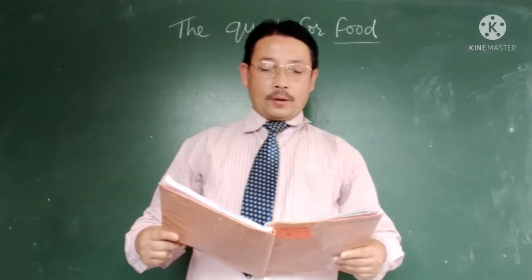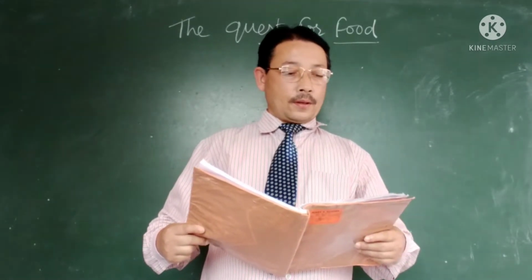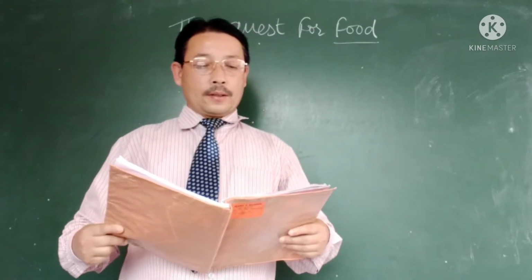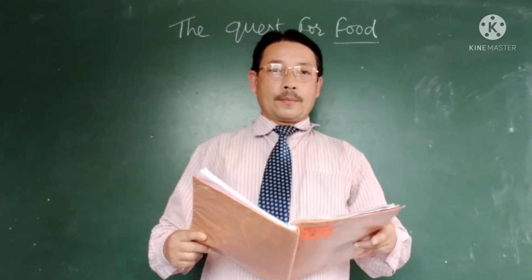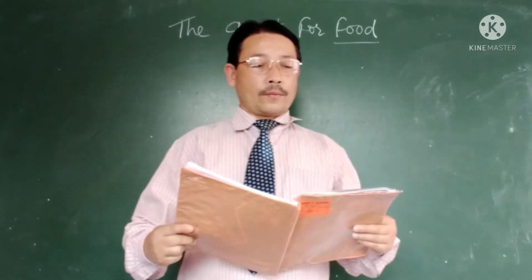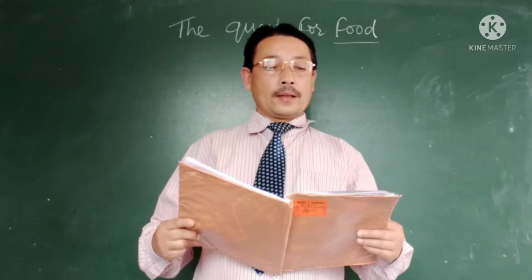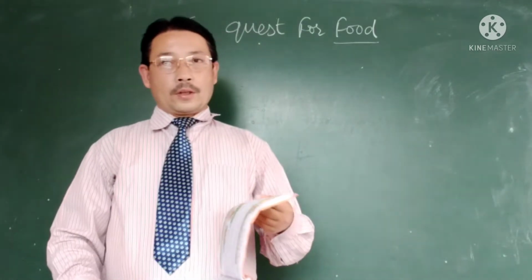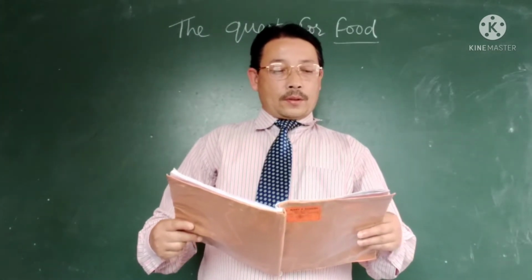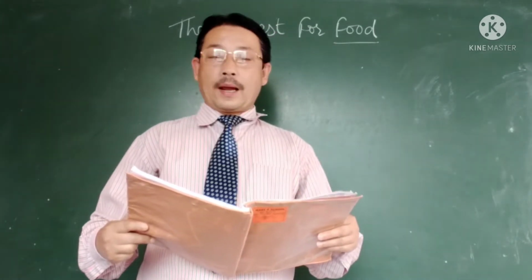On the quest for food. Warm up. Robinson Crusoe was shipwrecked on a deserted island. Shipwrecked, meaning is given here. You can see, to suffer the destruction of a ship at sea by sinking or by breaking up. So his ship was broken up. Okay. So Robinson Crusoe was shipwrecked on a deserted island.